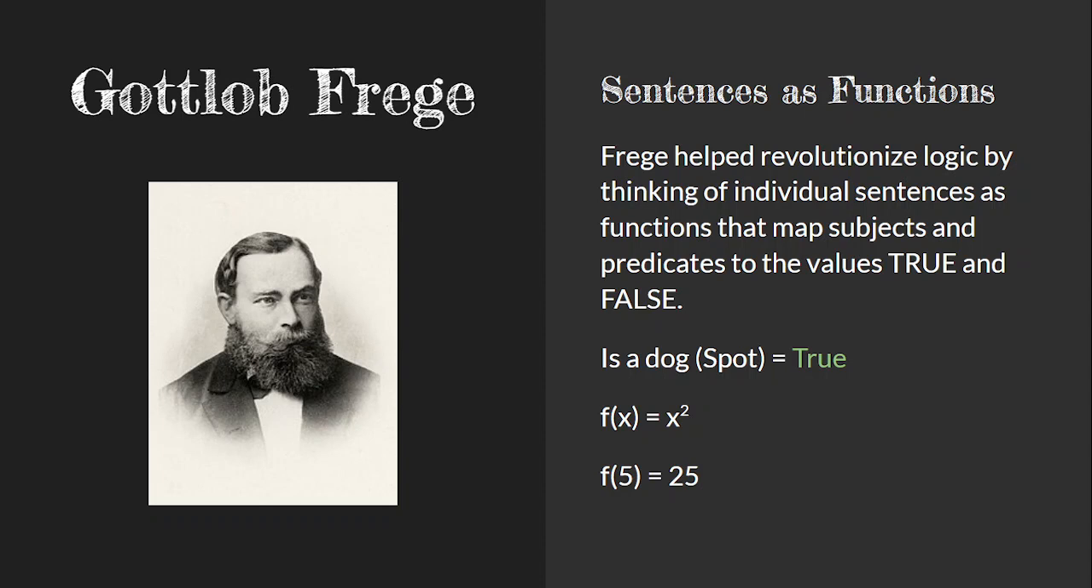But if we put the Eiffel Tower in as the input, "is a dog," parentheses, Eiffel Tower, not going to be true anymore. Comes out false. And so this is a lot like the functions you may have learned in your math class in the past, like f of x equals x squared, where we can take an input and it'll give us an output. So it maps those inputs onto outputs. Sentences, according to Frege, do the same thing. They map inputs onto either true or false.